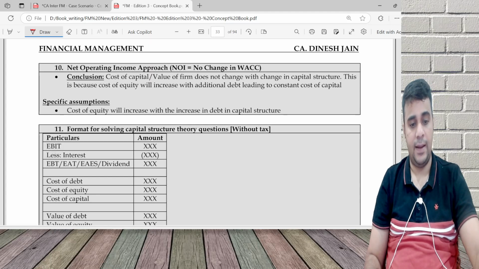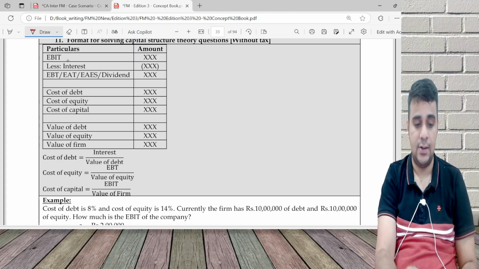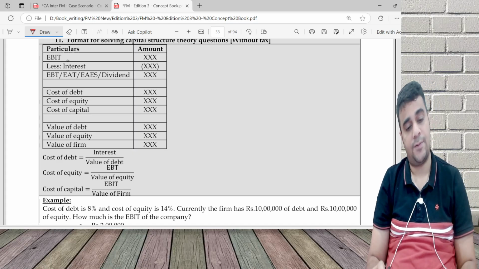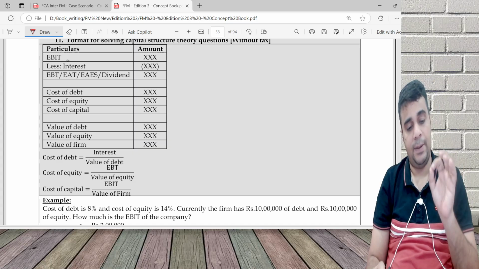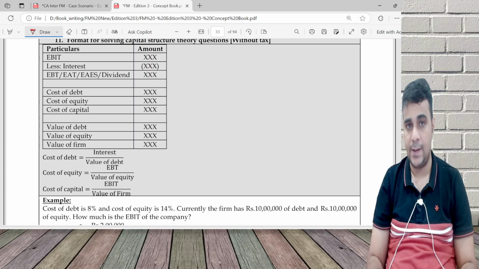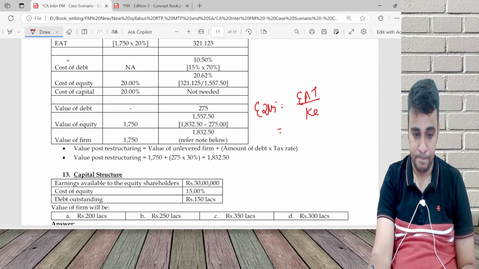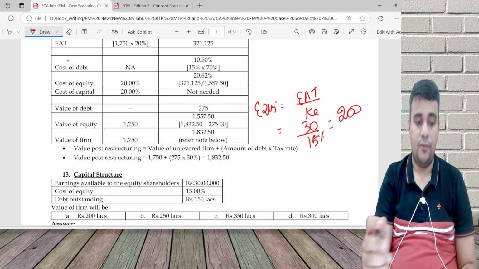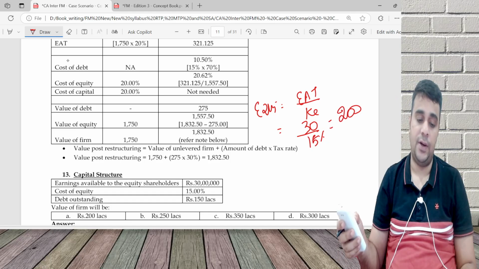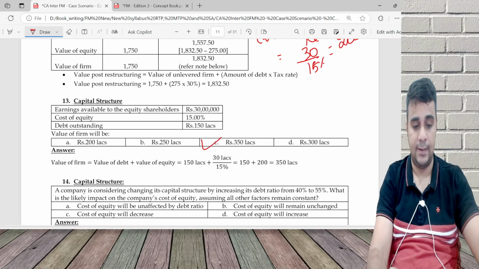These are the formulae. Format for solving capital structure theory questions without tax. Cost of debt, cost of equity, cost of capital: interest by value of debt, EBT by value of equity, EBIT by value of firm. And if you have tax, you have to do into 1 minus tax rate. So EAT by cost of equity is 200. Value of firm is value of equity plus value of debt, 200 plus 150, 350 lakh.